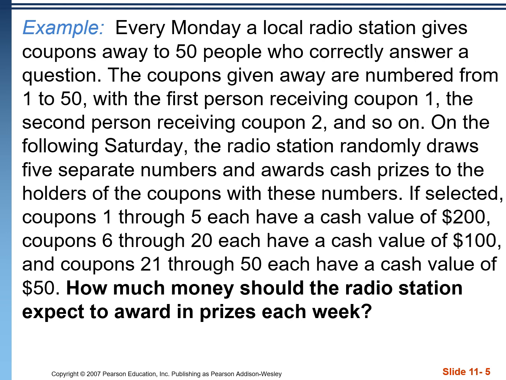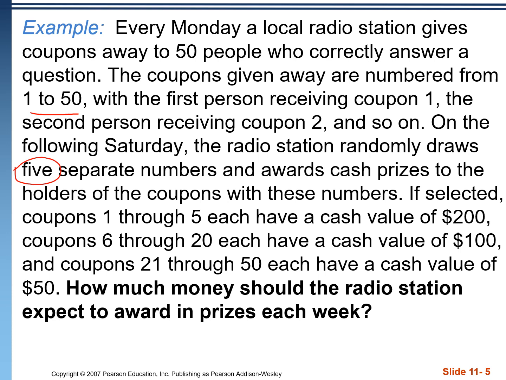So we require randomization for this problem that we're about to do. We're going to use a random number table, and we're going to conduct something called a simulation. A simulation is basically just a replication of a real life scenario in a way that we can control and manipulate our variables. So looking at this example, every Monday a local radio station gives away coupons to 50 people who correctly answer a question. They're numbering these coupons from 1 to 50. The first person receives coupon 1, second person receives coupon 2, etc. On Saturday, this radio station randomly draws 5 separate numbers and award cash prizes to the holders of those coupons.